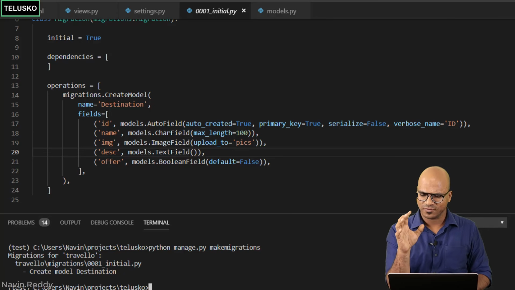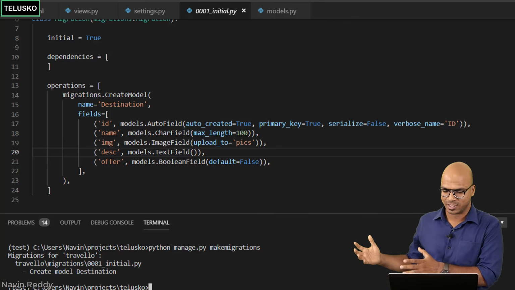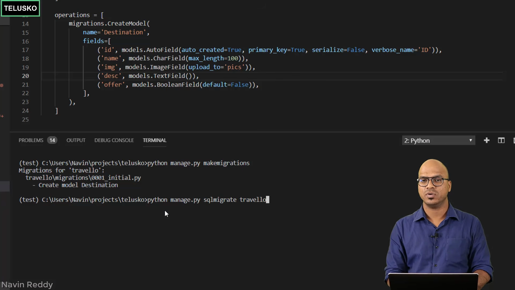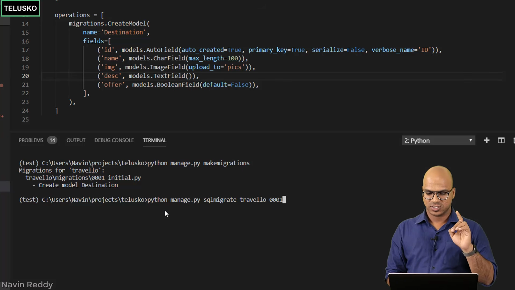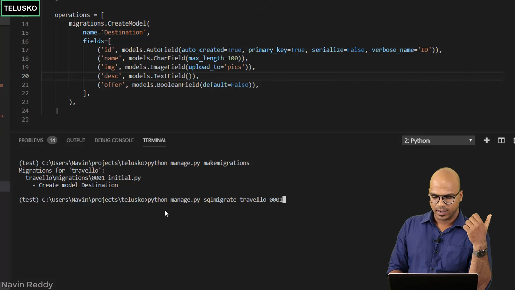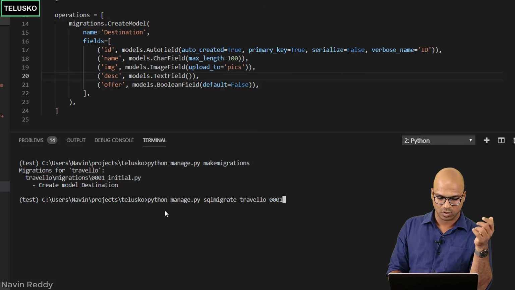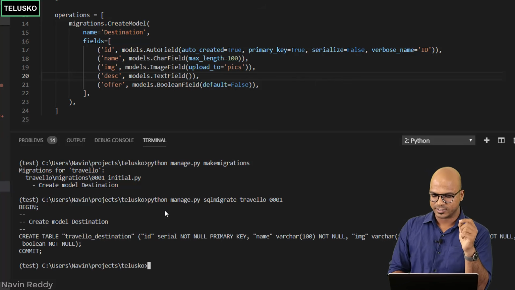But what do you think? Have we got a table there? Unfortunately, no. We have just created a migration file. We have not actually migrated something. So if you want to see what the SQL is, you can simply say python manage.py sqlmigrate, and mention the package name, which is traveler, and then you have to mention the migration file name, which is 0001 in this case. So you have to say python manage.py sqlmigrate, the app name, and the migration number. Enter. So this is the SQL query it is going to execute.